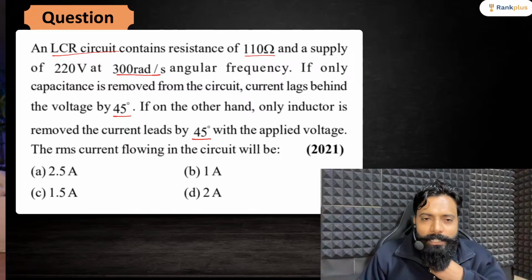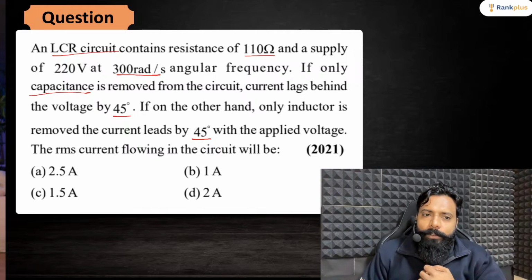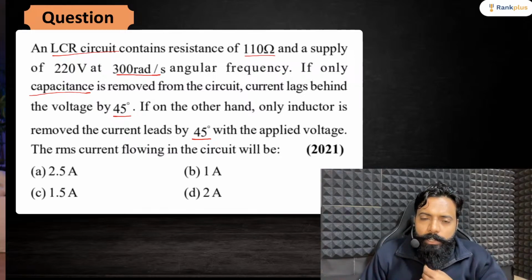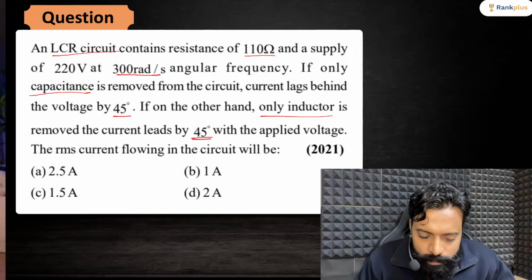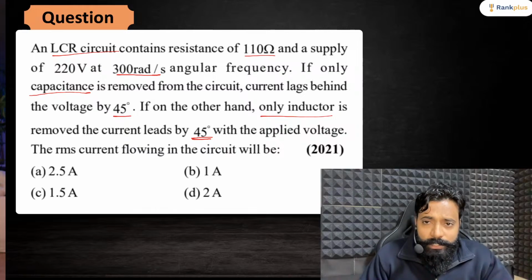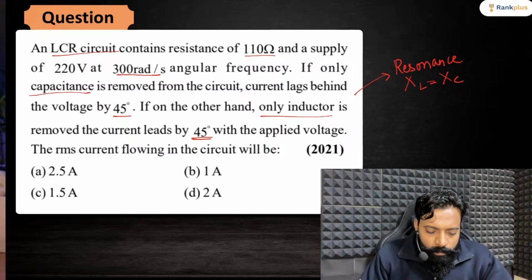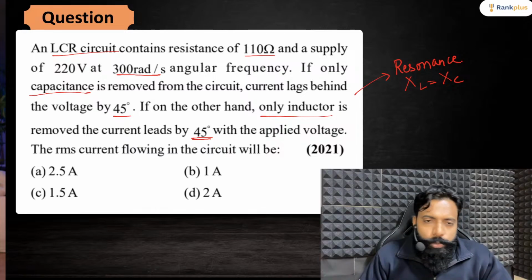Can you tell me that here, if we are removing the capacitor, the current lags behind by 45 degree, and if we are removing the inductor, the current leads by 45 degree. It means that the circuit is in resonance. Can you say that? The circuit is in resonance. So this is a particular case of resonance. And in resonance, we know that XL is equal to XC, right? XL is equal to XC.